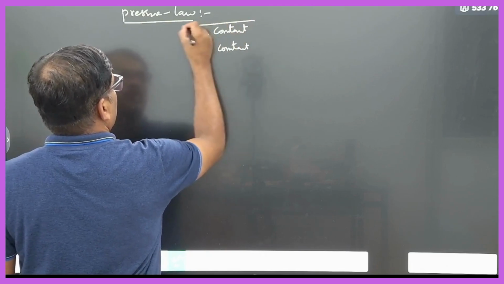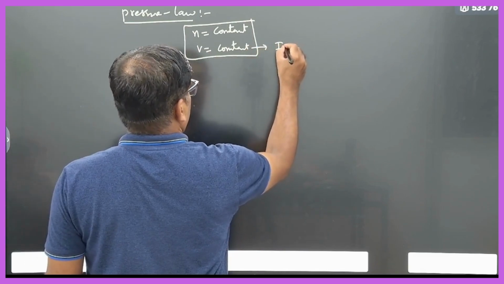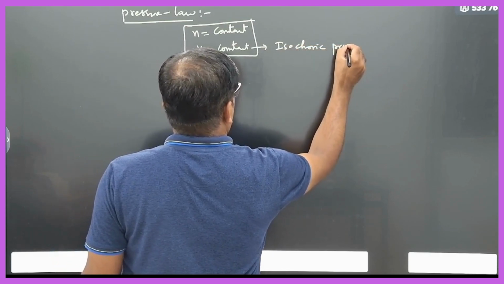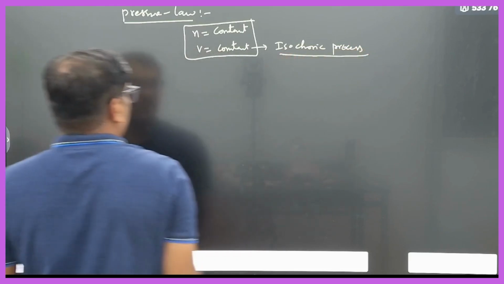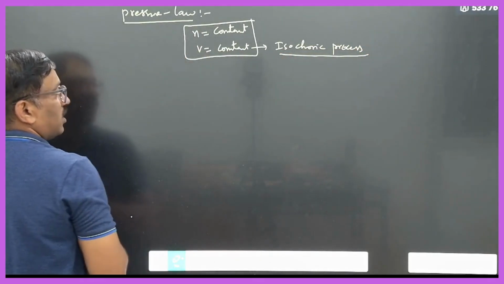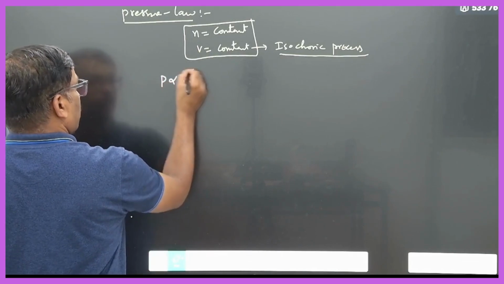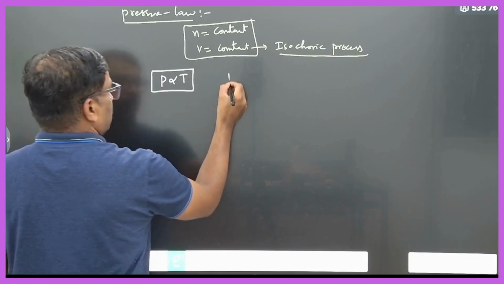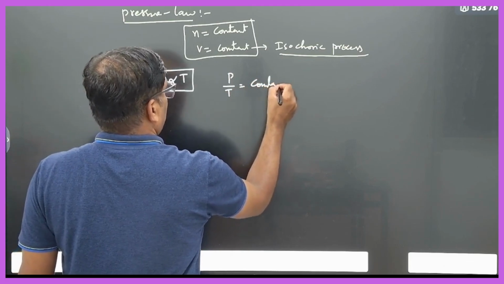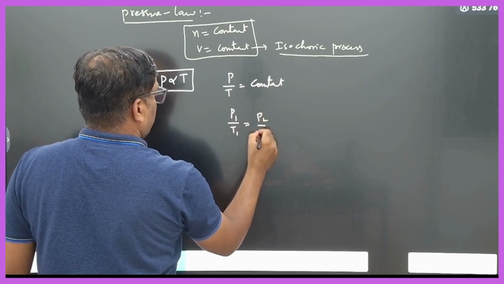So when volume is constant, what can you write? Isochoric process, right? Isochoric process. Clear? So therefore volume is constant, therefore the pressure of a given mass of a gas is directly proportional to the absolute temperature. Again the same story. So P by T will be constant here. So you can write P1 by T1 is equal to P2 by T2.